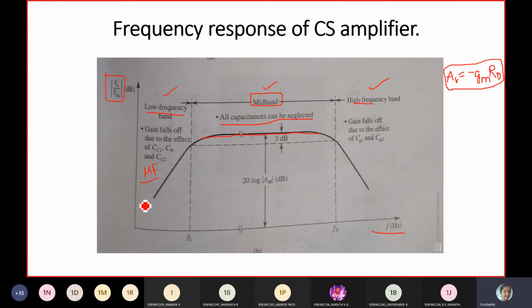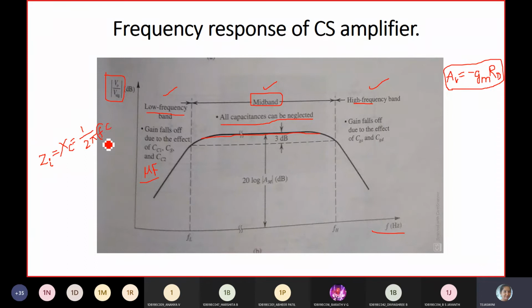So as frequency increases, what will happen to the impedance? I told you in the lab session: Zi is equal to Xc. Xc is equal to 1 by omega C, that is 1 by 2 pi fC.